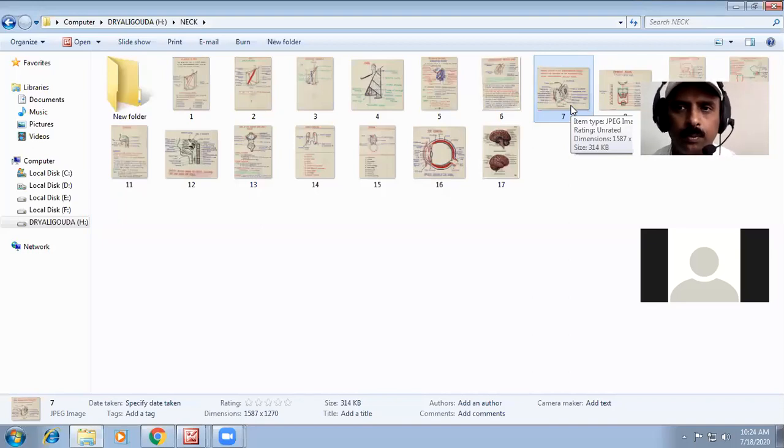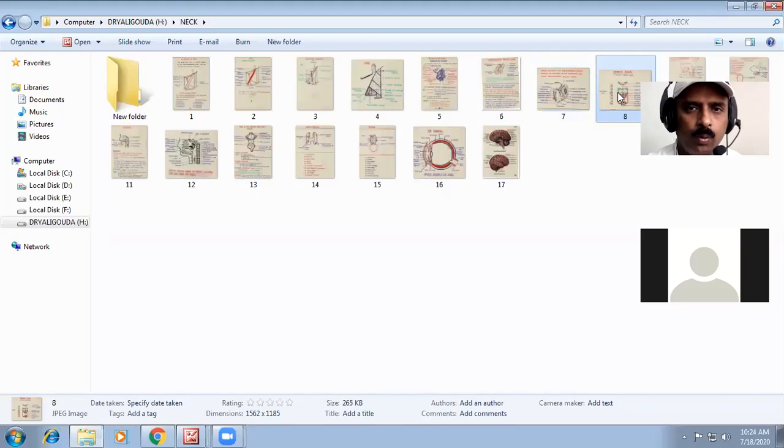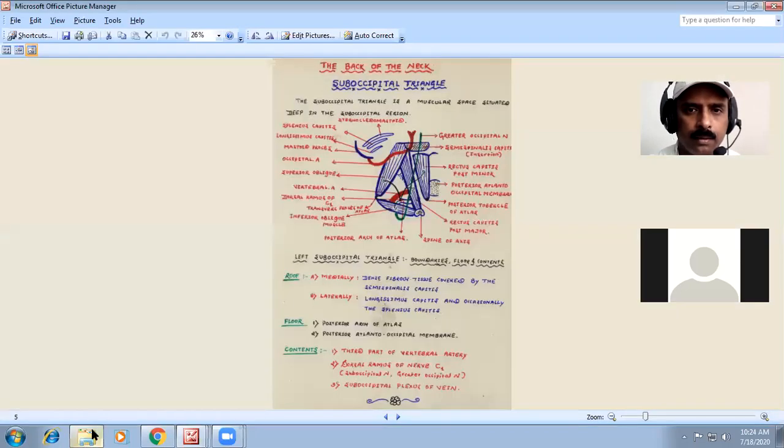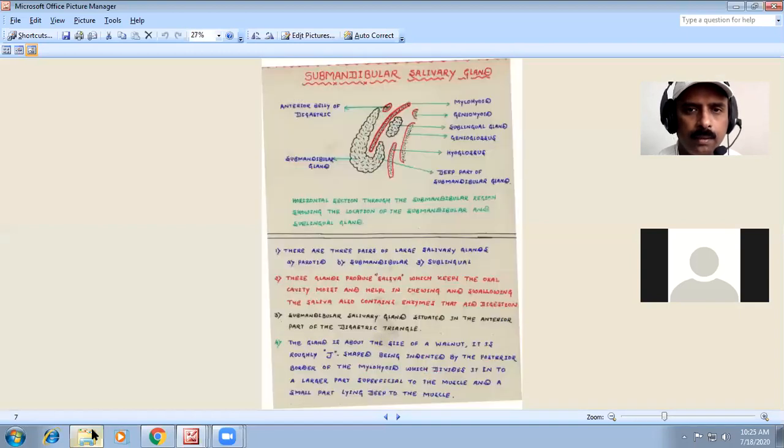So all these will be running totally in the parotid gland. That is very important to know about two questions, that is the submandibular salivary gland and the parotid gland. Almost all the parotid relations and the 5 branches of the facial nerve, all that you have to remember. Then we go to the next question.